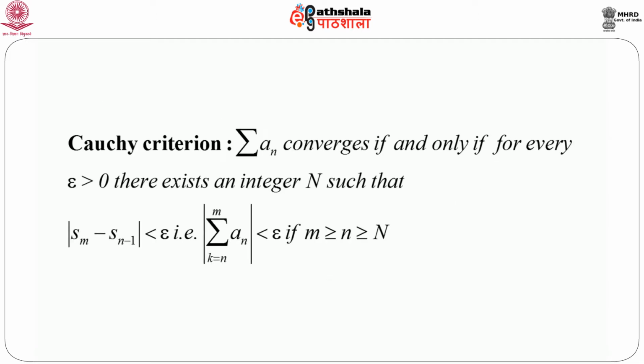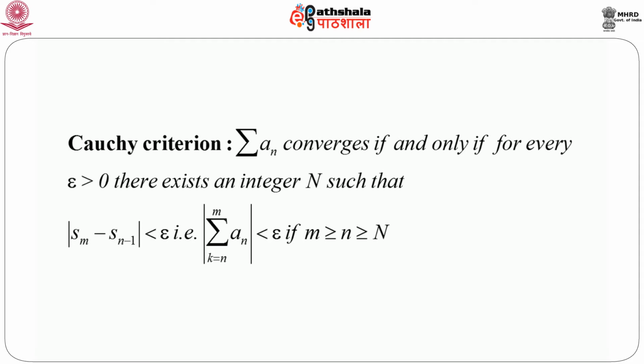Now, there is one very important criterion, or condition, which we call the Cauchy criterion. This is due to Cauchy. The series summation an converges if and only if for every epsilon there exists an integer, say capital N, such that modulus of Sm minus Sn minus 1 is less than epsilon.